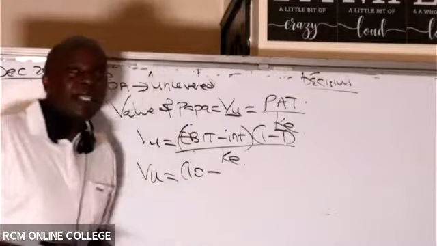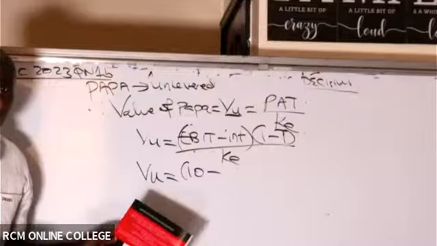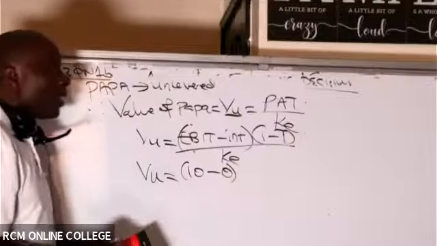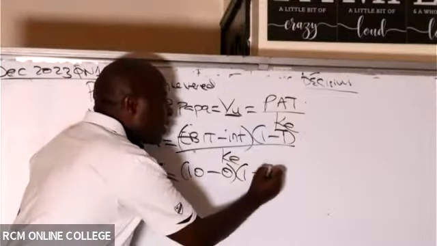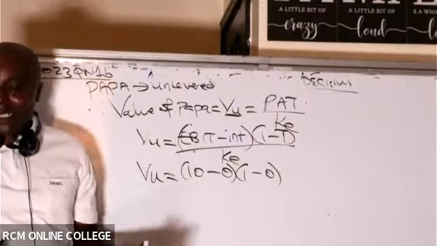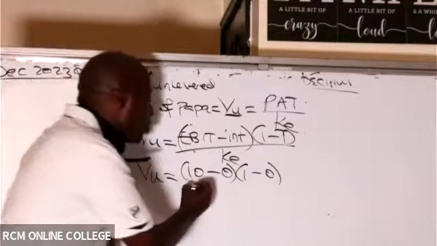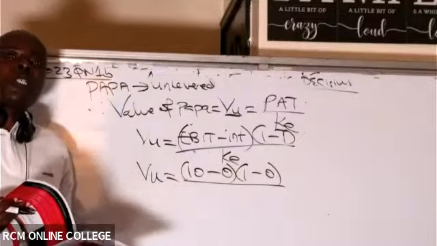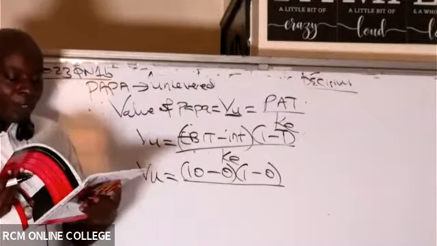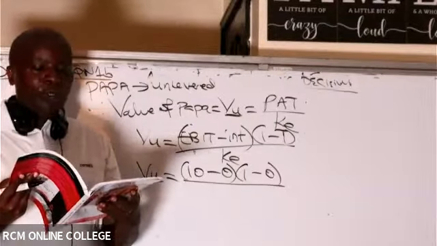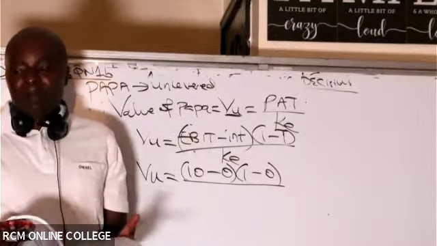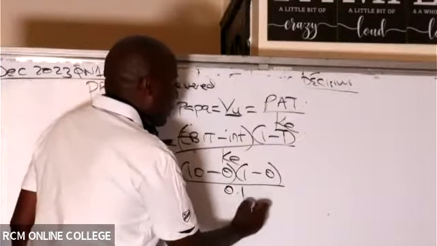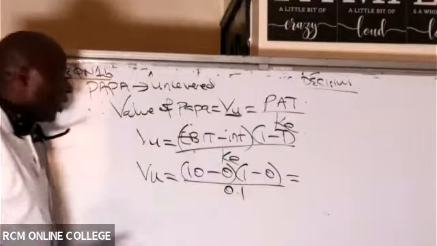Do we have any interest if the farm is unlevered? You can see Papa does not have any debt. So interest here will be 0, into 1 minus tax. This is Modigliani-Miller 1, no taxes, so tax is 0. And do we have the cost of equity of an unlevered farm, the cost of equity of Papa? Have they given me the cost of equity of Papa in note number 2? Because I'm valuing Papa. They're telling me it is 10%. You see, 10% is the same as 0.1. So then are you able to give me the value of the unlevered farm?